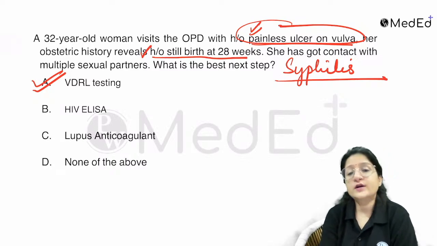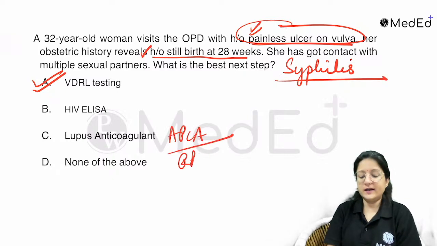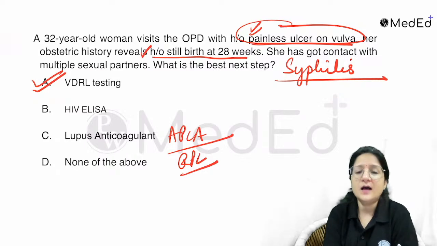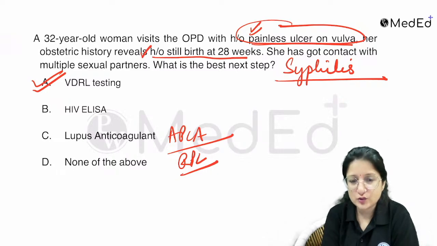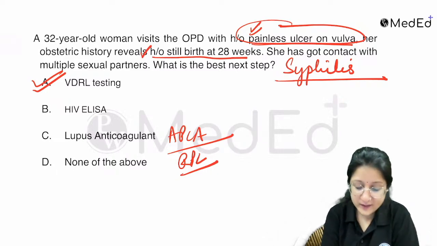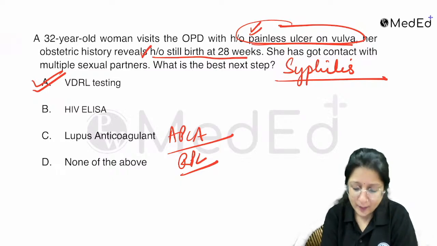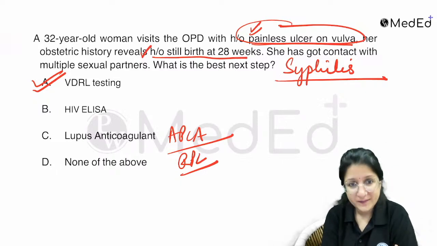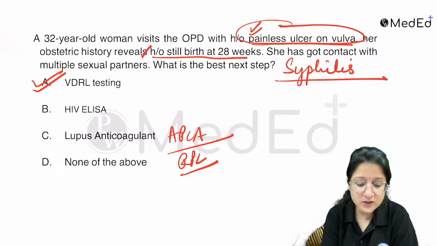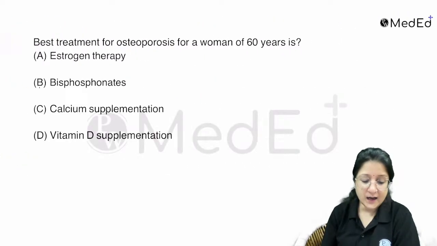Then lupus anticoagulant. Lupus anticoagulant is associated with APLA, pregnancy complications, preeclampsia, and venous complications. So APLA can have a similar profile, but why ulcer in APLA? So that is why lupus anticoagulant is not here. So VDRL testing is the answer.